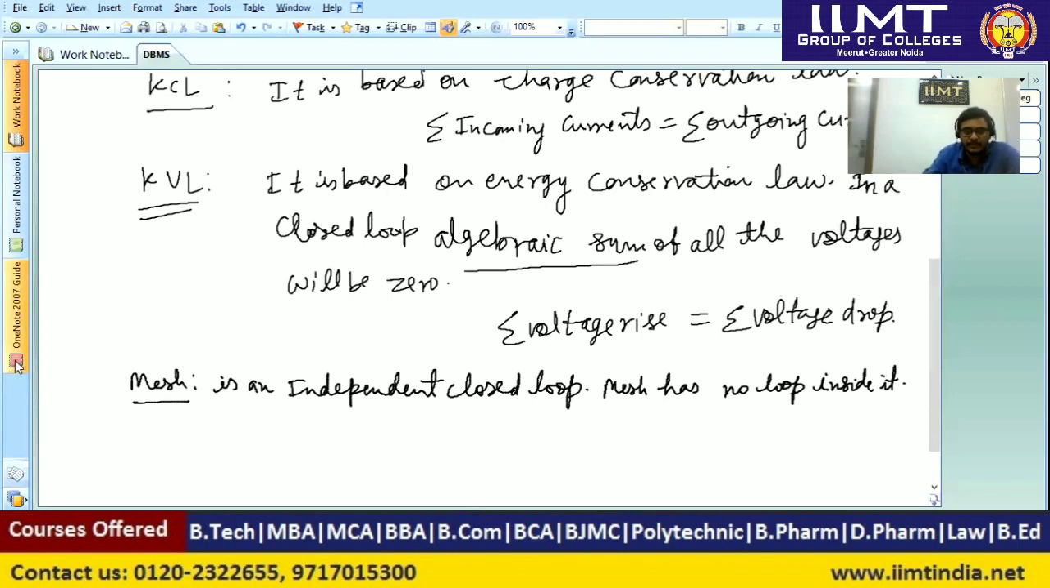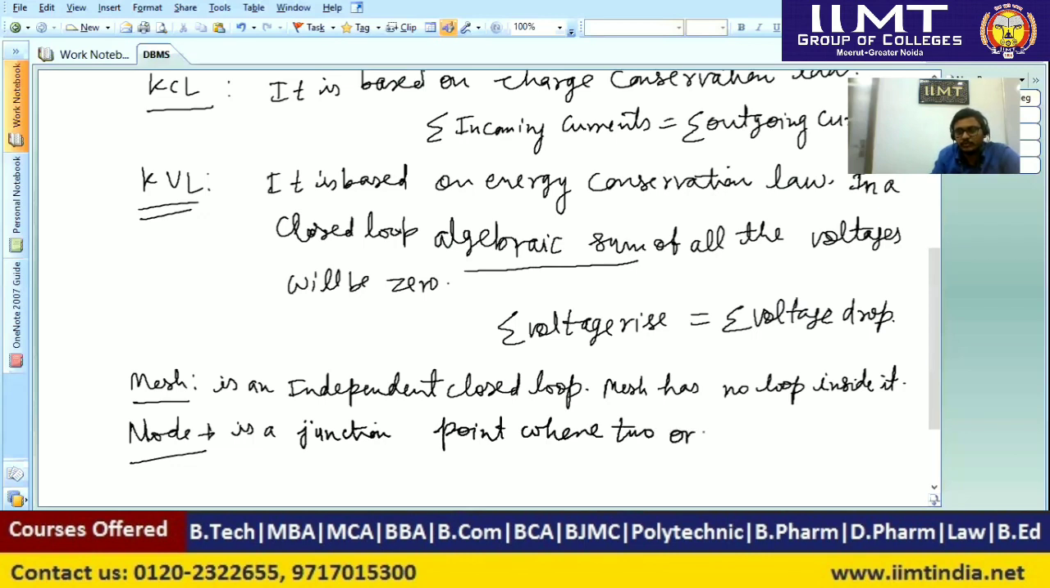Similarly, we have to define the node. So here we can say that a node is a junction point where two or more than two branches meet.